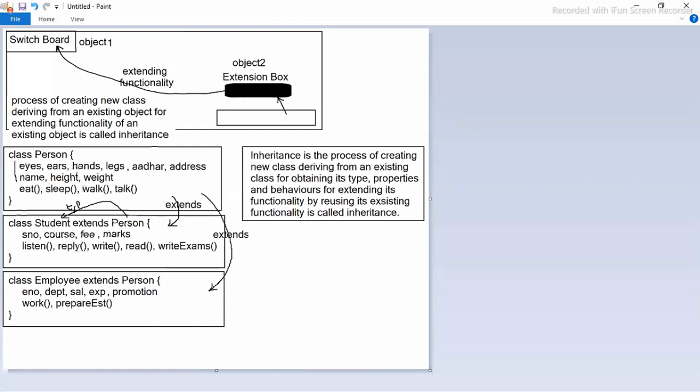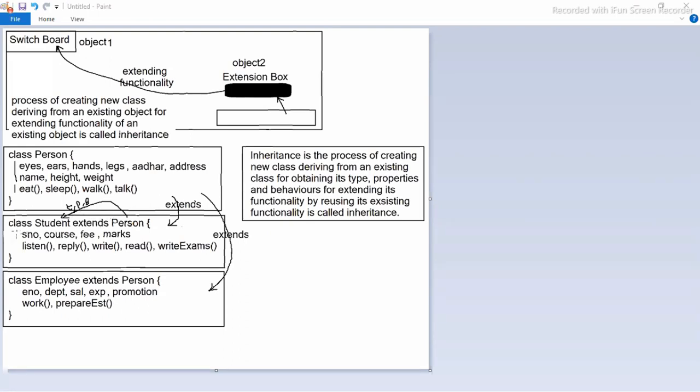All these properties are coming to student, comma, behaviors. Type, properties and behaviors, all we got.